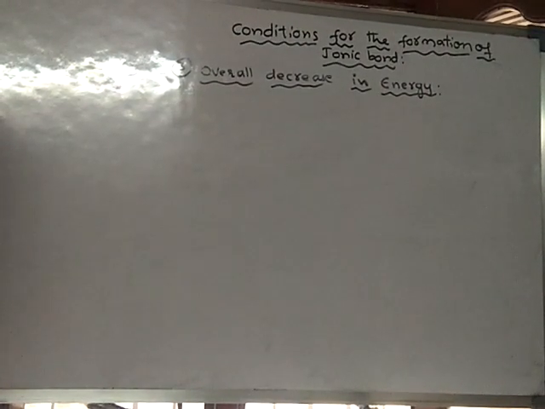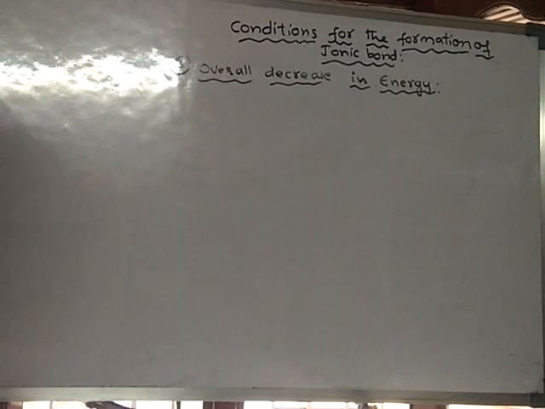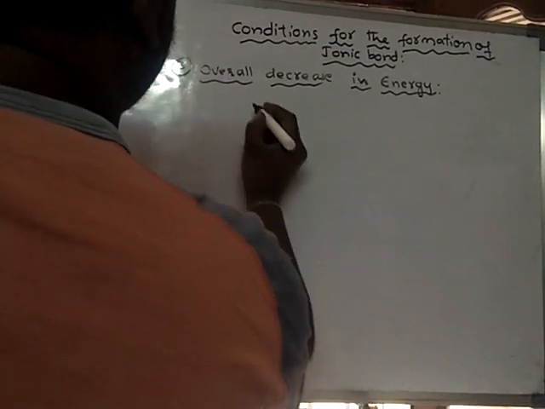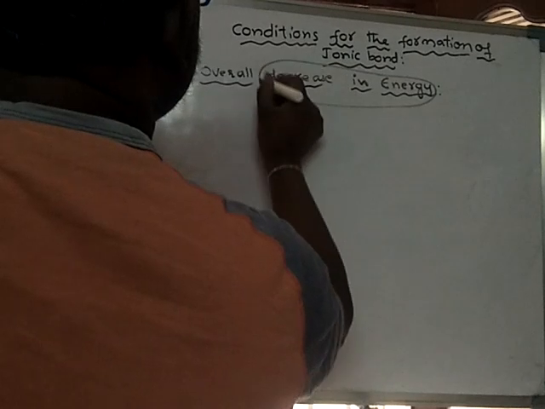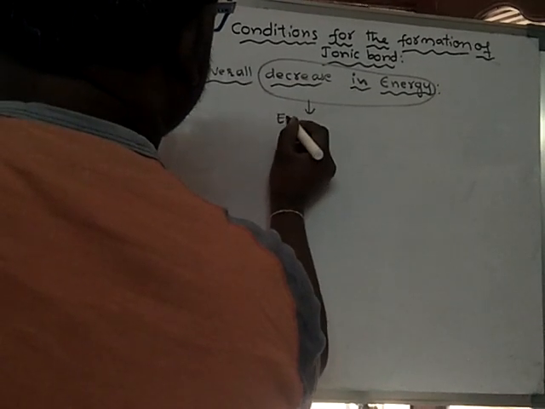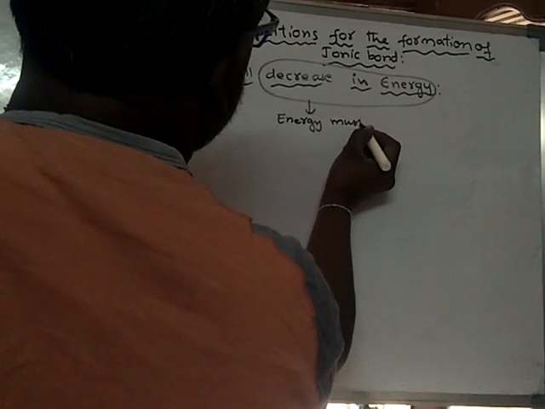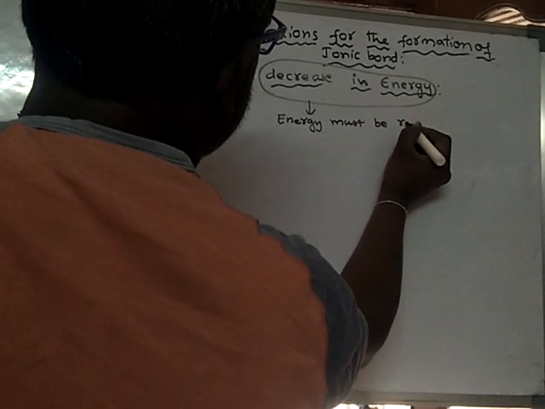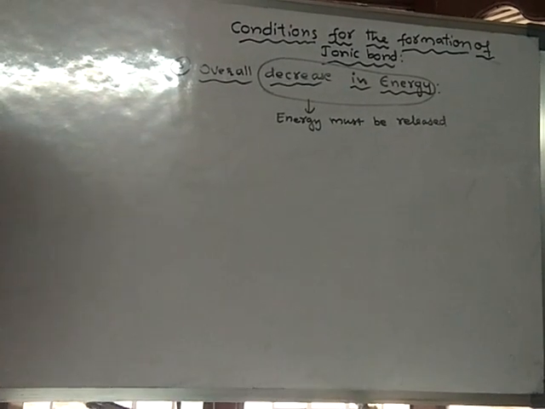In the formation of an ionic bond, there must be an overall decrease in energy. What is the meaning of that? Decrease in energy means energy must be released. There should be a release of energy.